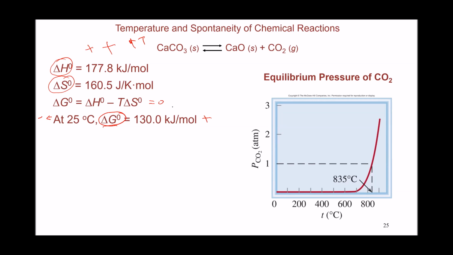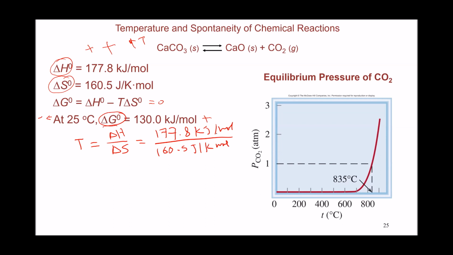So using this equality of the equilibrium condition, the temperature of equilibrium is going to equal delta H divided by delta S. So it's going to equal 177.8 kilojoules per mole divided by 160.5 joules per Kelvin per mole.